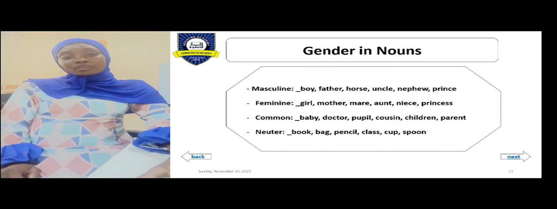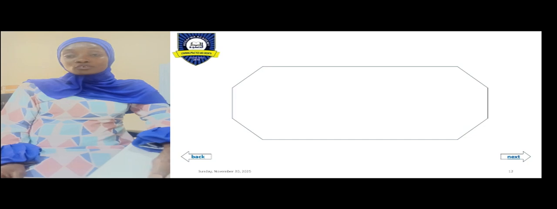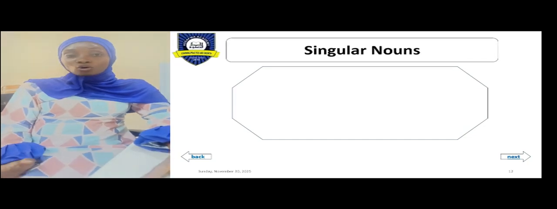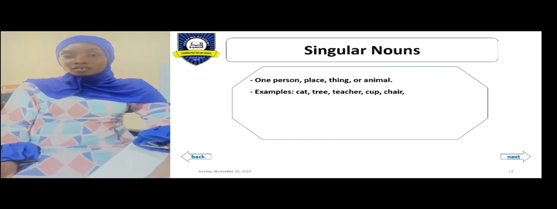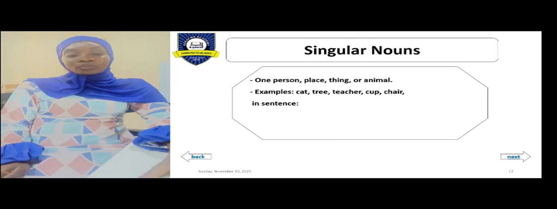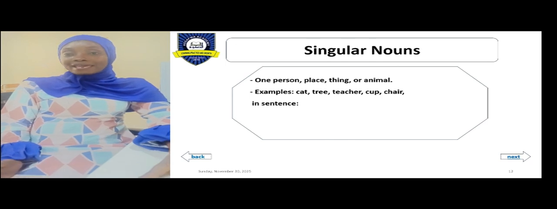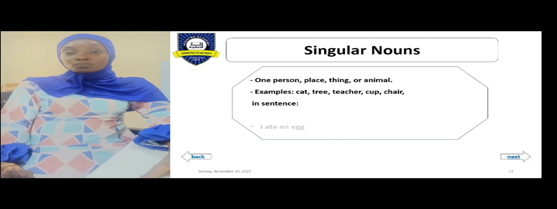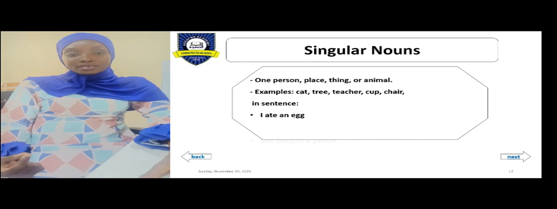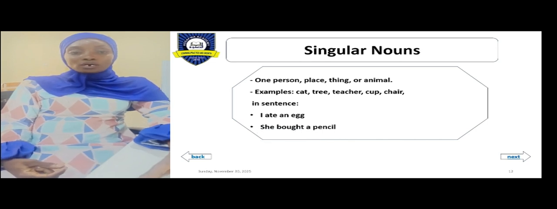Singular nouns. Now, singular noun simply means one person, place, thing, or animal. So example, we have cat, tree, teacher, cup, chair. These are singular nouns. In the sentence, I ate an egg, it shows that you ate just one egg. She bought a pencil. It shows that she bought just one pencil. Now for plural noun.